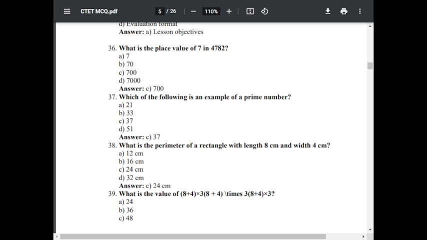Question number 38. What is the perimeter of a rectangle with a length of 8 cm and width of 4 cm? Option A, 12 cm. Option B, 16 cm. Option C, 24 cm. Option D, 32 cm. The correct answer is 24 cm.